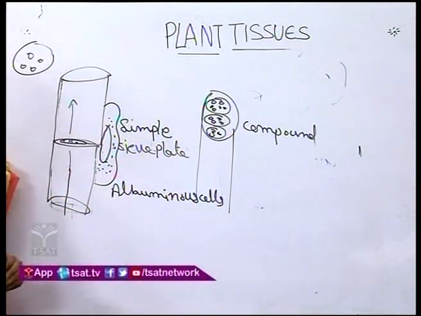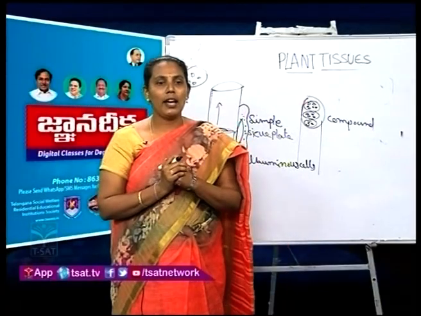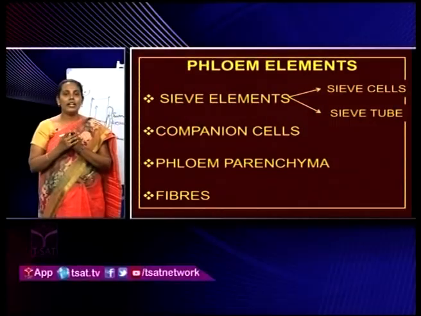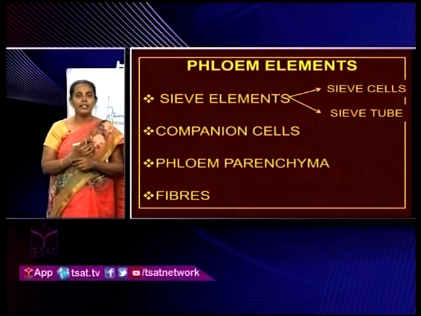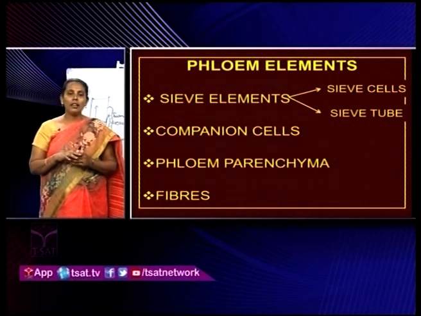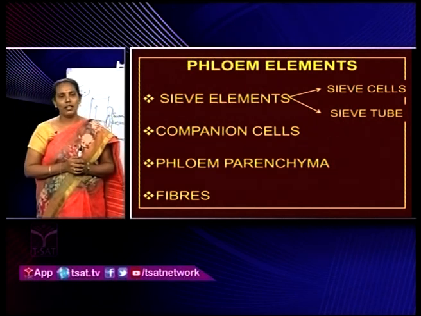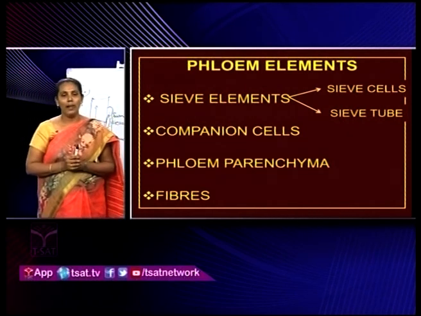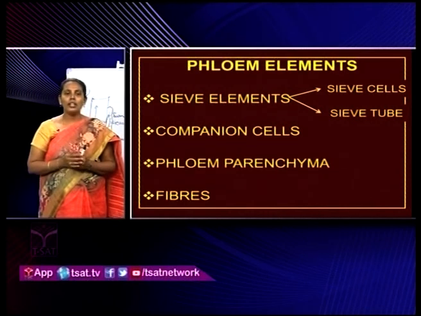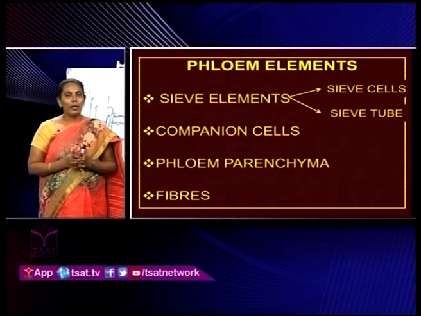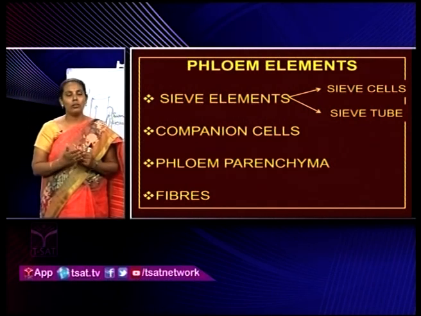Okay. Next one is phloem parenchyma. Like xylem parenchyma, phloem parenchyma also stores different types of materials like tannins, resins and gums. This phloem parenchyma is also arranged horizontally or parallel to the vertical axis. Next, coming to the fibers. Fibers which are present in the phloem region, we are calling phloem fibers or bast fibers, and these fibers provide mechanical strength, and these fibers have a lot of economic importance. Already we have discussed all those things.